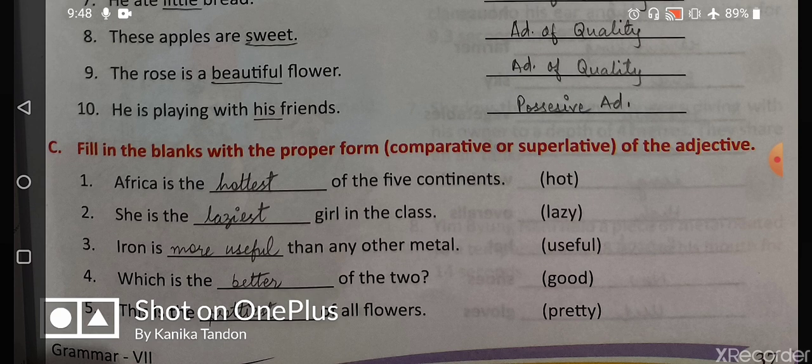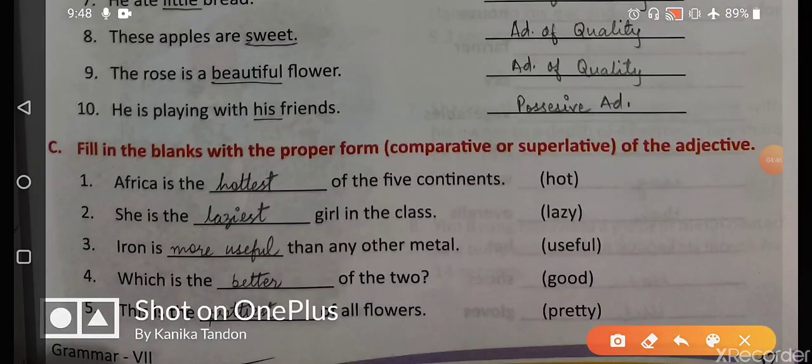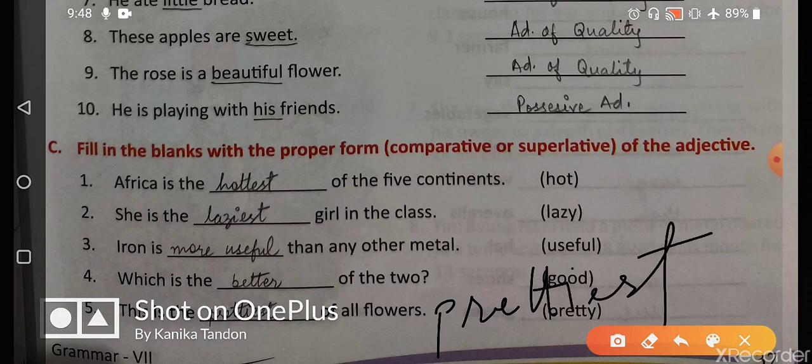This is the dash of all flowers. In this we are talking about all the flowers, and we are using word pretty. So in this we will write prettiest. I'm sorry, just because of my phone it is hidden, so I'm writing the spelling here. Prettiest. I hope it is clear to you.